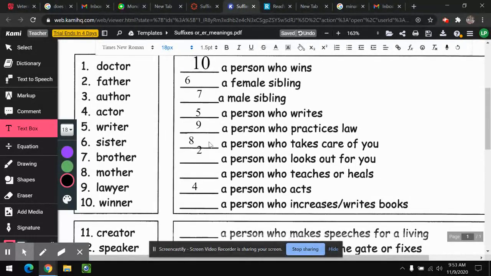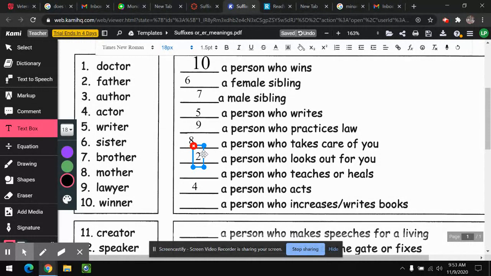Okay? So when we look at this, I might be a little nerdy. I think it's cool to figure out where words come from. I think it's cool that we got the word father because there was a word in Old English that meant a person who looks after you. I think that's kind of cool.